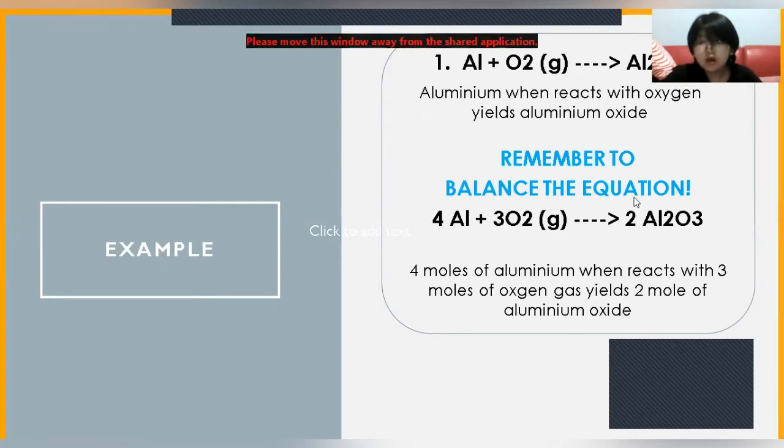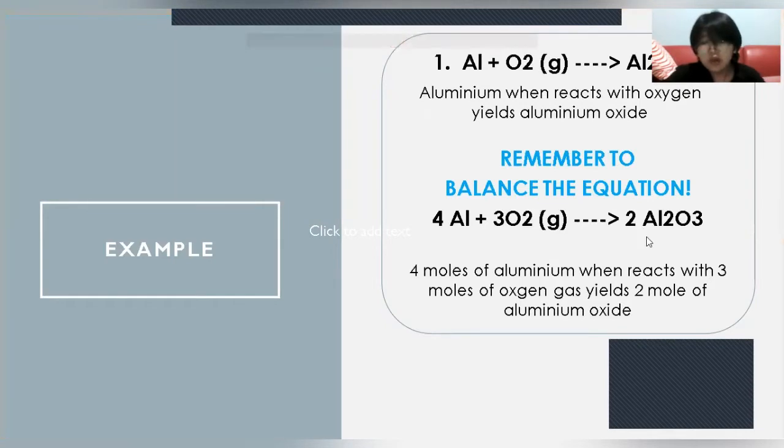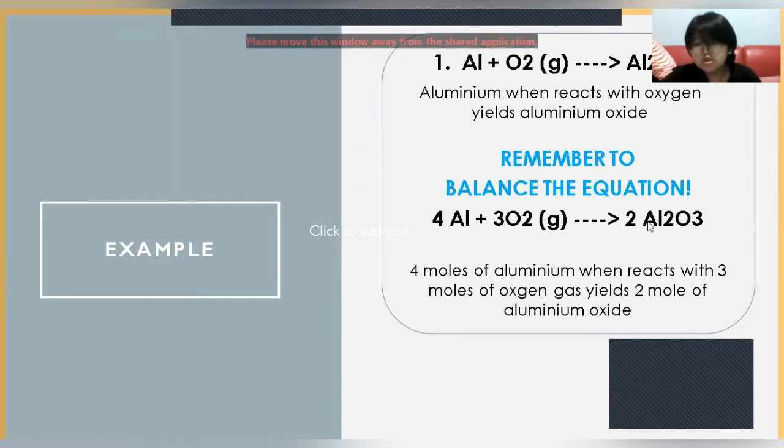So we can put the 2 in front, 2Al2O3, and the 3 here will be 3O2. But let's inspect it again. Since we add a coefficient 2 over here and it's already 2, 2 times 2 would give you 4. So for it to be balanced, you need to write 4Al over here. Now let's check. 4Al on the left, and 2 times Al2, so 2 times 2 is 4Al on the right, balanced.